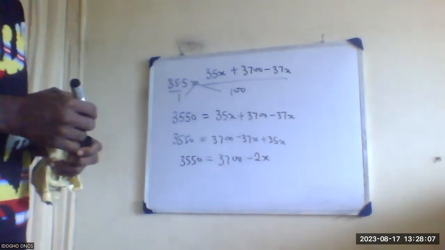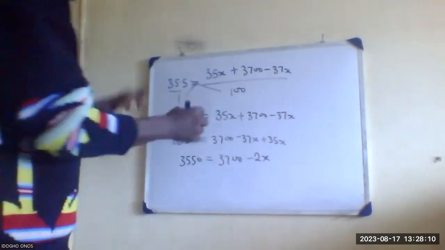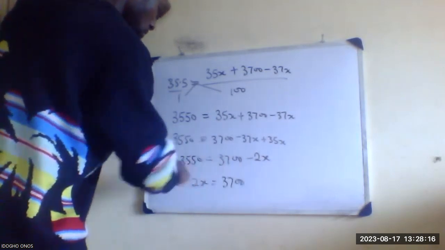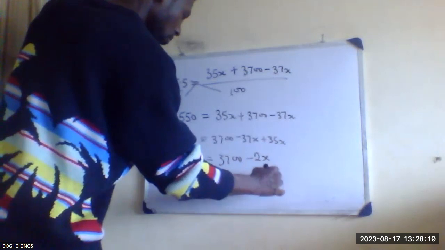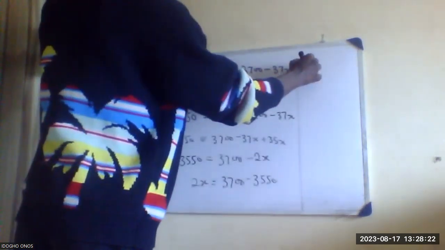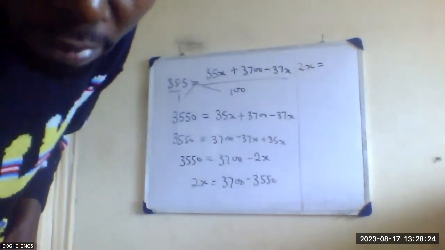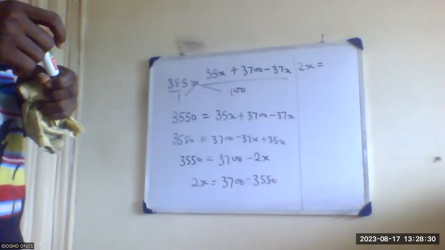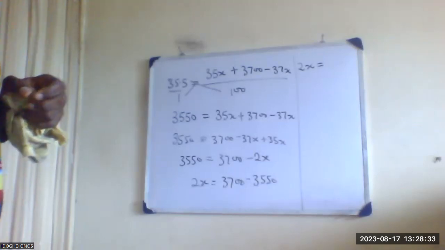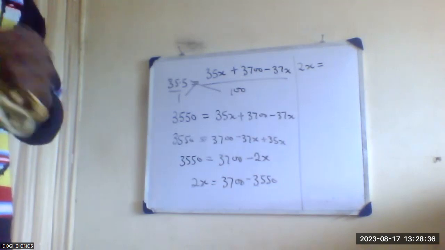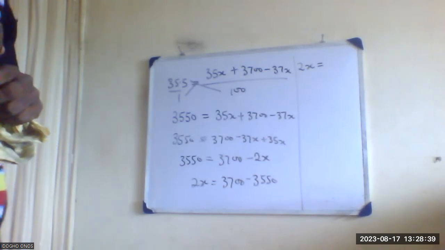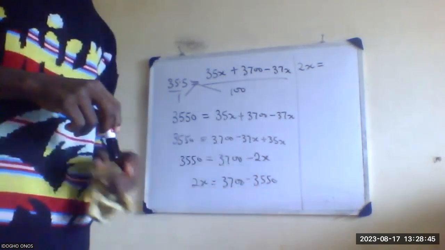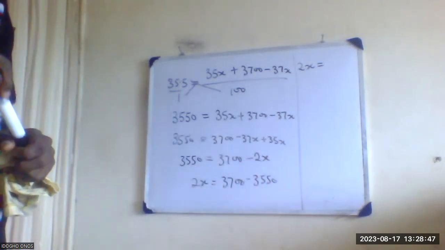Then we collect like terms. So 2X equals 3700 minus 3550.